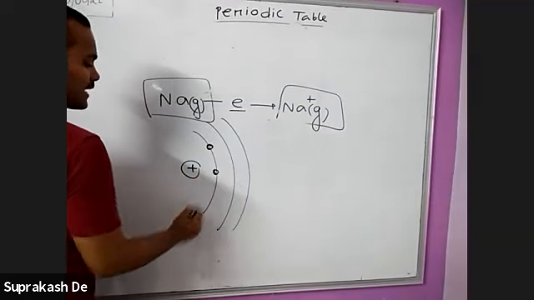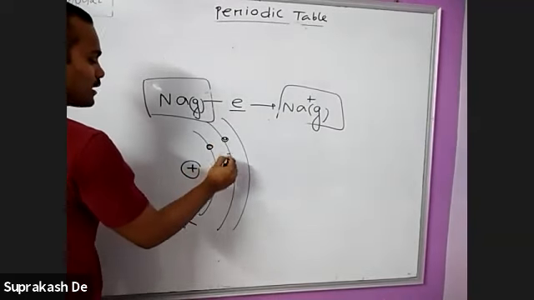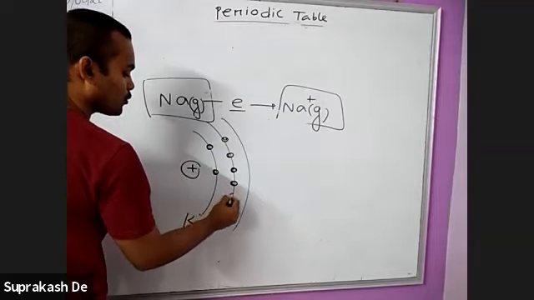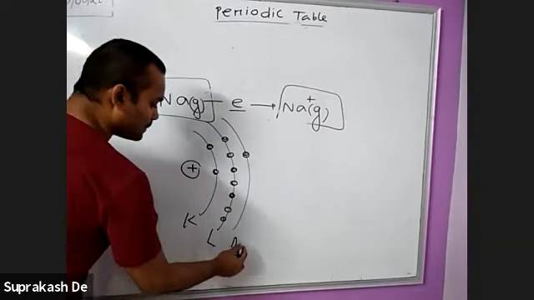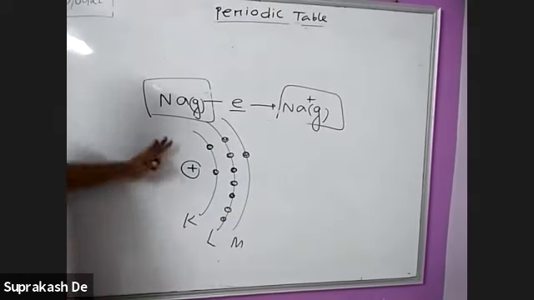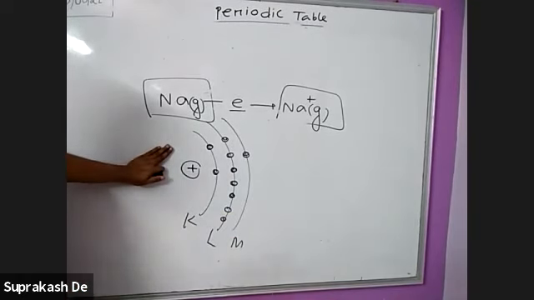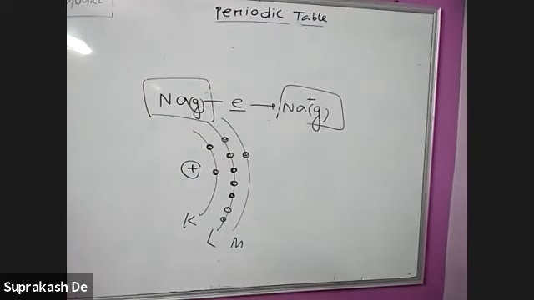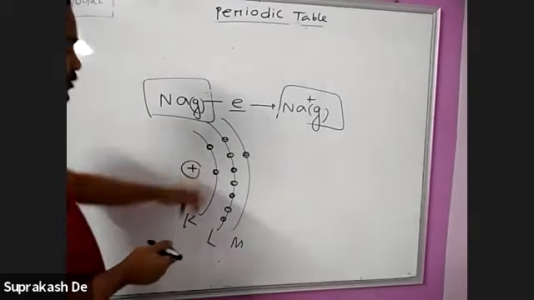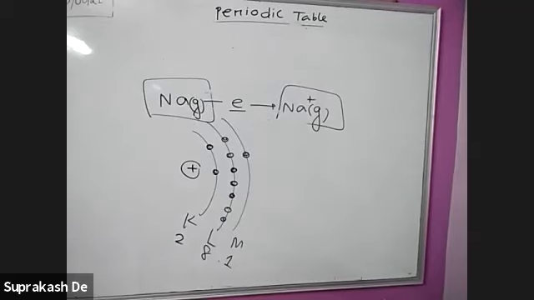Drawing the picture properly, K shell, there are 2 electrons. 1, 2, 3, 4, 5, 6, 7, and 8. K, L, M. I am drawing the picture. Is this clear or not? Tell me first, step by step. Everyone cooperate. K shell has 2 electrons. Sir, in L you made only 7. In the L shell you made only 7.